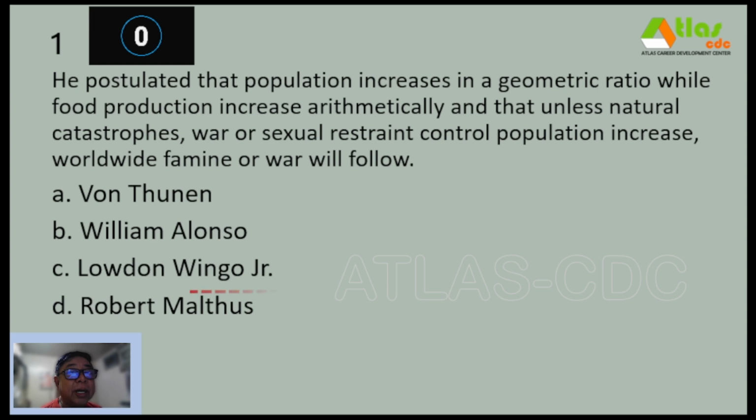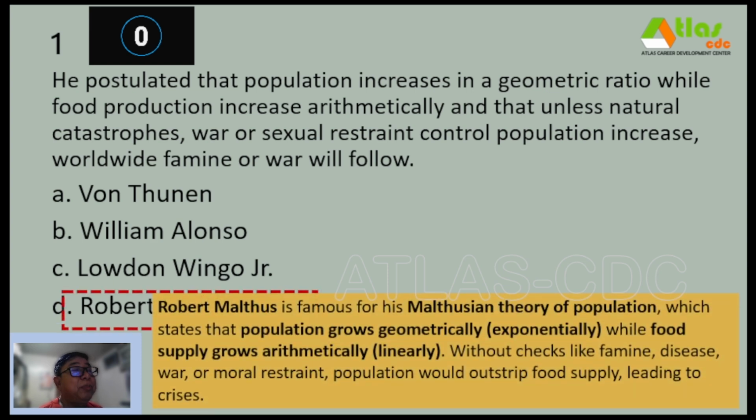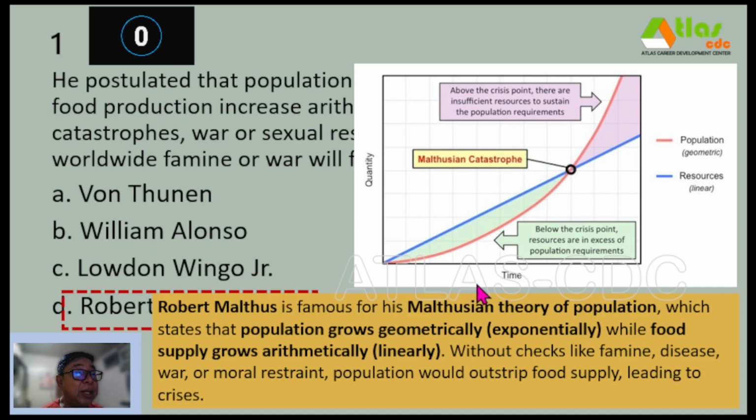And our correct answer is letter D, Robert Malthus. So Robert Malthus is famous for his Malthusian theory of population, which states that population grows geometrically or exponentially. This one is shown here in a curving graph, while food supply grows arithmetically, this one linearly. So without checks like famine, disease, war, or moral restraint, population would outstrip food supply, leading to crisis.